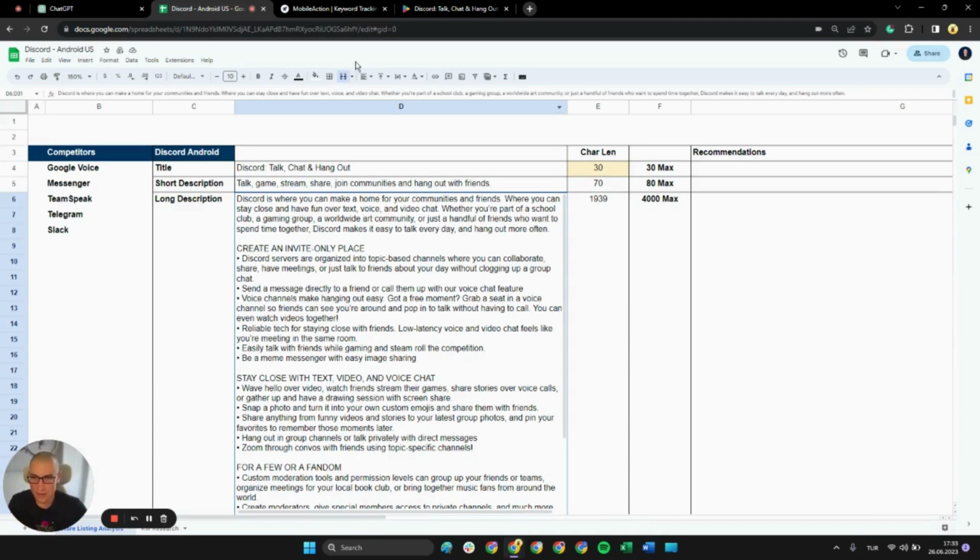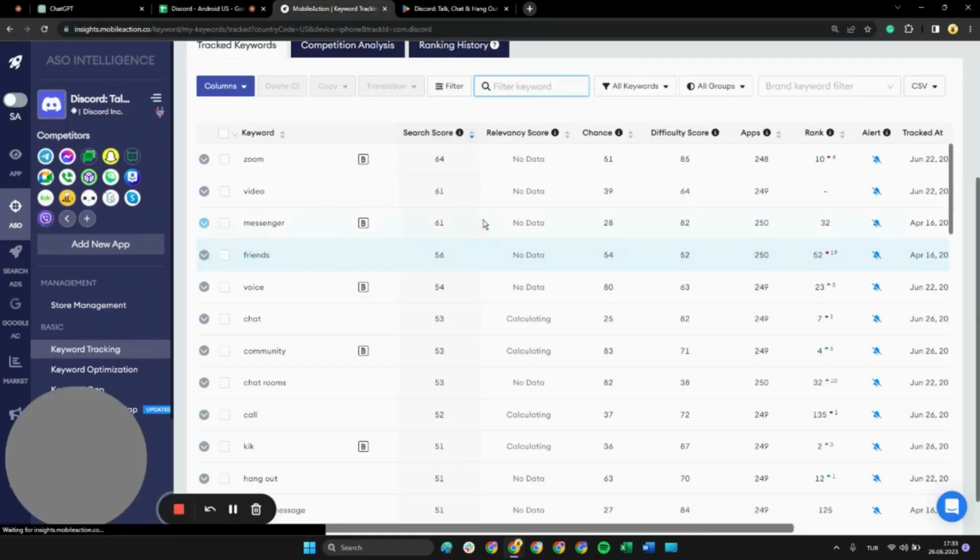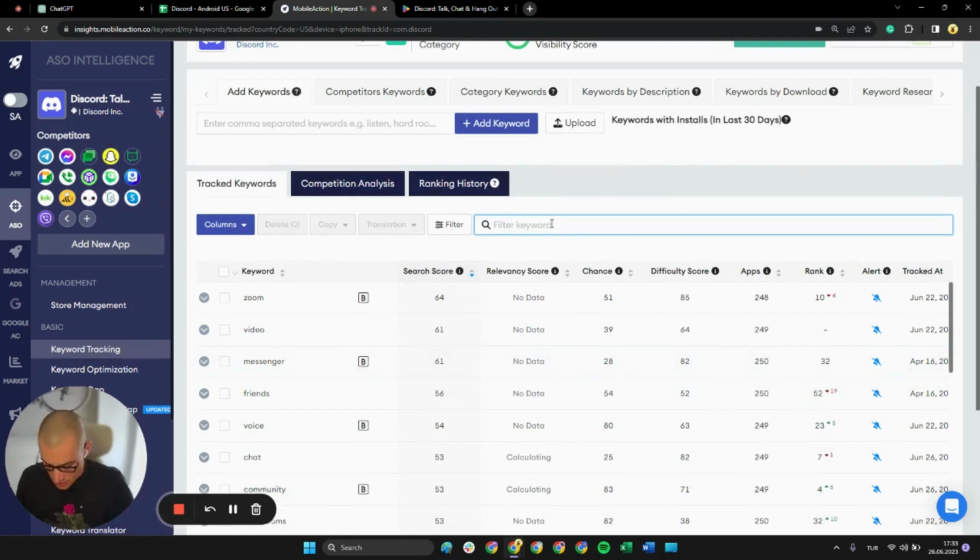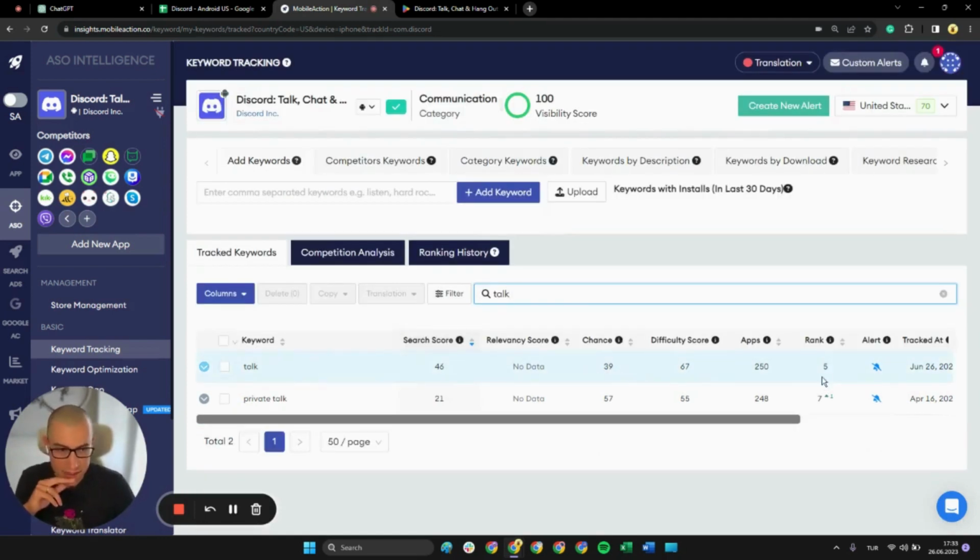For that, we could have a look at our ranking for the talk keyword. We're ranking fifth. Actually, it's great, a solid search score of 46. Everything around 20s is deemed good, and then 30s it's great, and then 40s and 50s we're in high search volume territory. So for the keyword talk, Discord is ranking fifth, a solid visibility boost coming in from there.